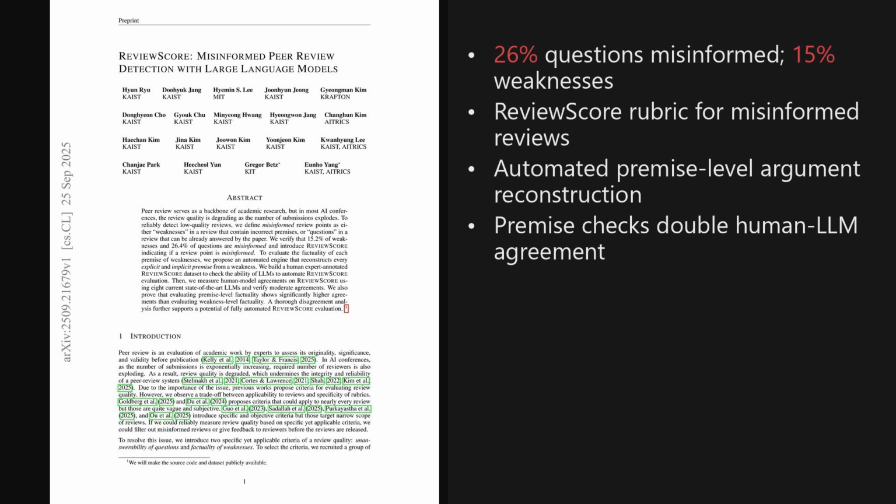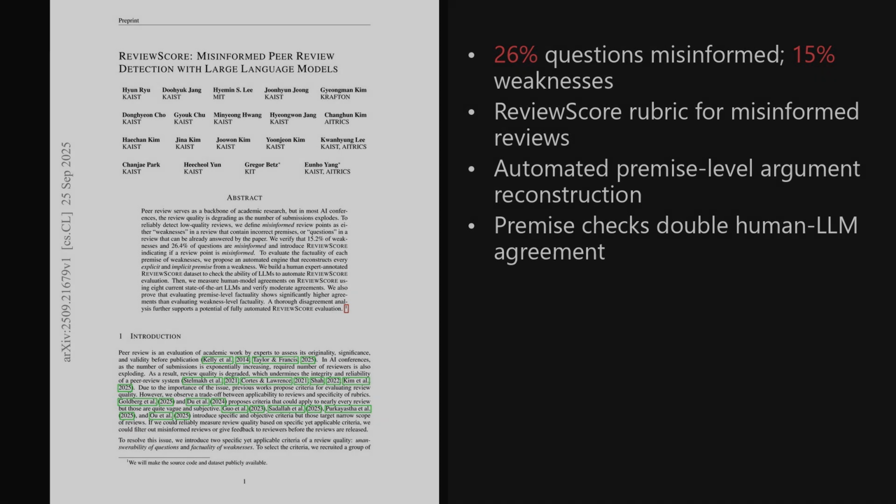The paper is titled ReviewScore, Misinformed Peer Review Detection with Large Language Models. And as we will see, the approach points to practical quality control for conferences. Beyond the headline, the work introduces an automated premise reconstruction engine, builds a human annotated dataset, and shows moderate agreement between humans and large language models that improves with premise-level checks.